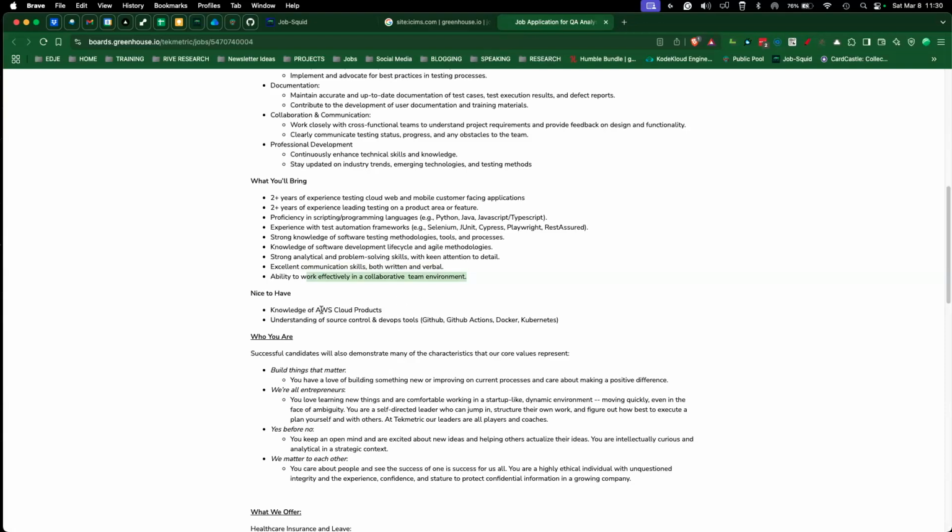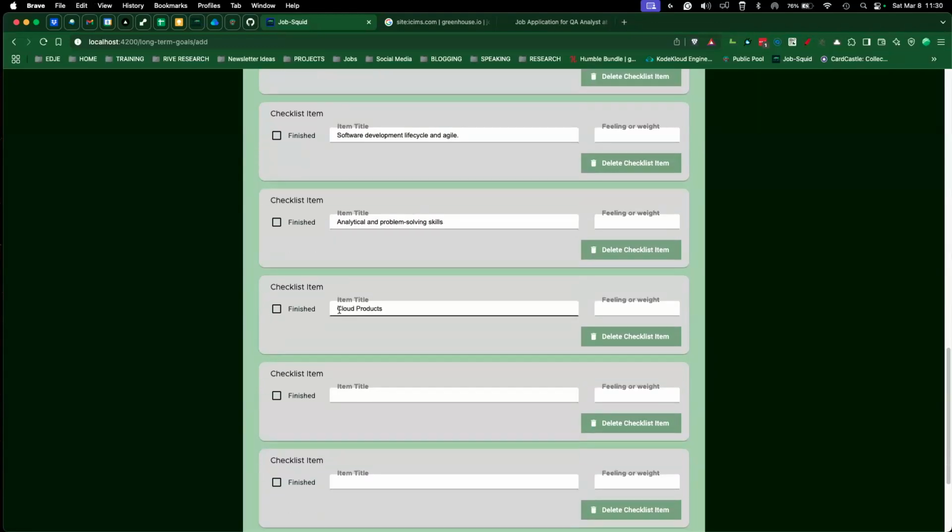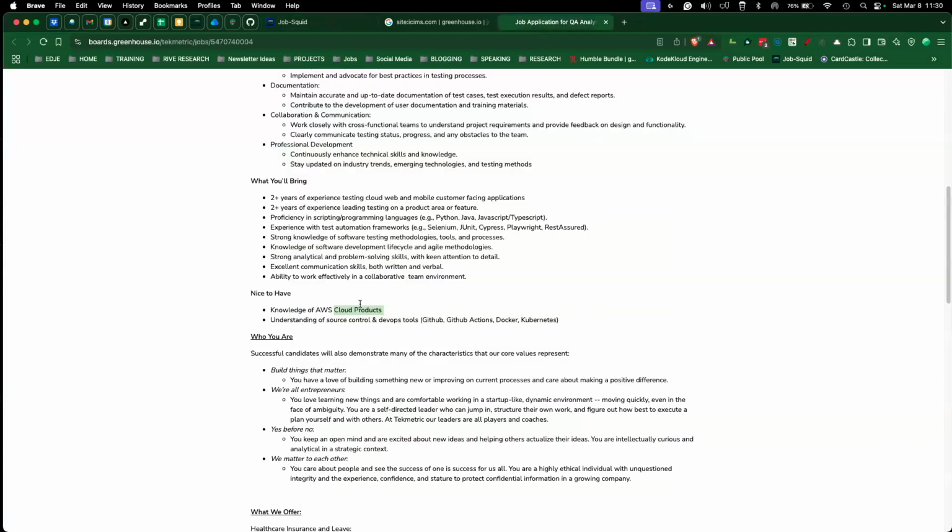Okay, knowledge of AWS cloud products. Okay, cloud products. I'm not even going to say AWS. Could be anywhere in terms of long-term, right? If we're talking databases, yeah, it might differentiate between SQL and non-SQL databases. But at the same time, do we need to be that specific for long-term? Okay, source control and DevOps tools. Okay, yeah,